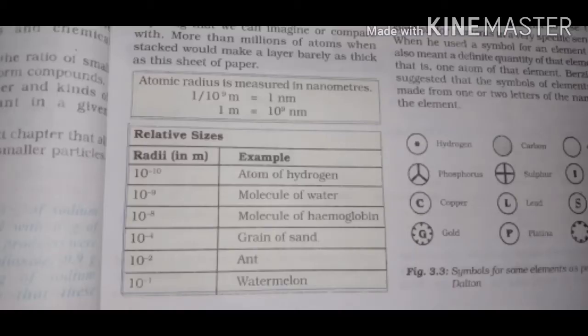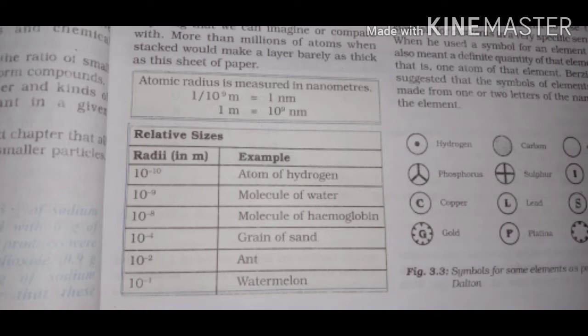The radius of one atom of hydrogen is 10 to the power minus 10, a molecule of water 10 to the power minus 9, a molecule of hemoglobin 10 to the power minus 8, a grain of sand 10 to the power minus 4, an ant 10 to the power minus 2, and a watermelon 10 to the power minus 1.